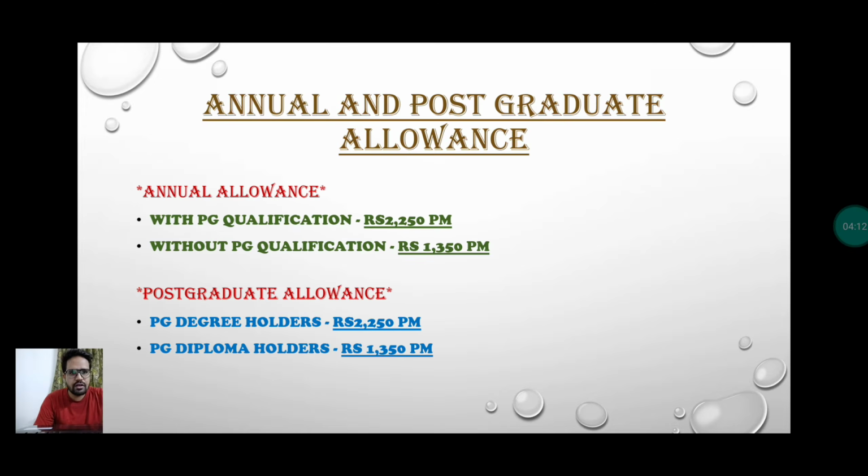Moving to the next allowance, the annual and postgraduate allowance. The annual allowance depends on your PG qualification. If you have a PG qualification, the amount is 2,250 rupees per month; if you don't, you get around 1,350 rupees per month. For the postgraduate allowance, a PG degree holder gets 2,250 rupees per month, and a diploma holder gets 1,350 rupees per month. Both allowances get added to your salary.